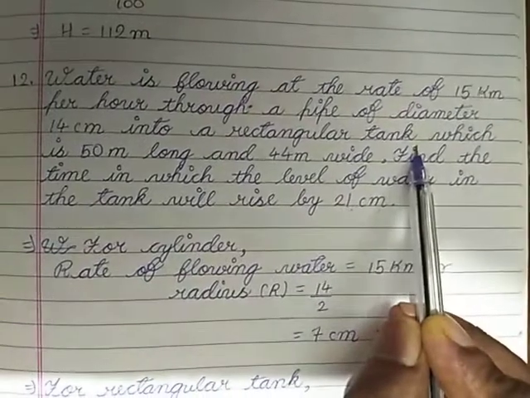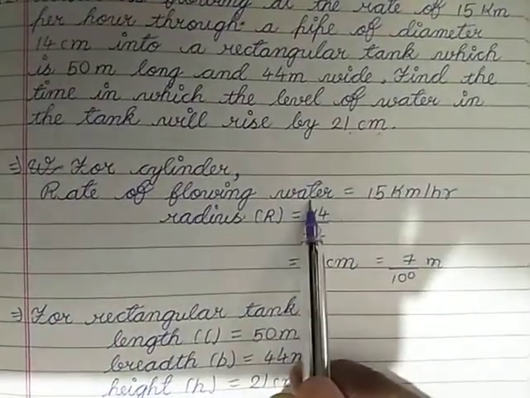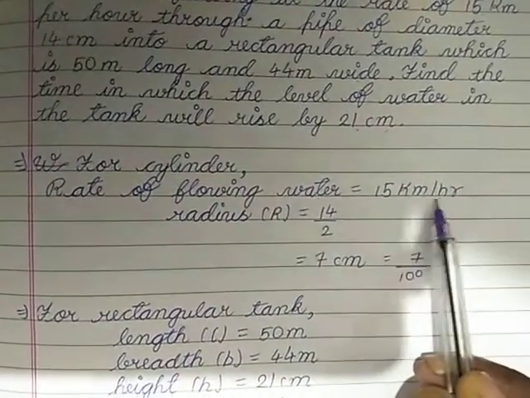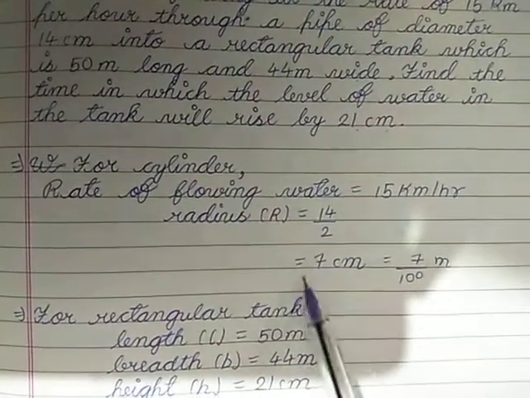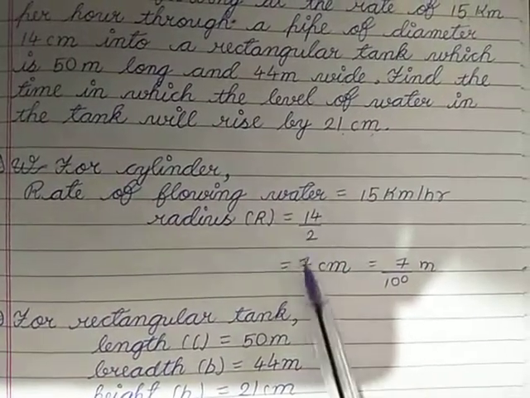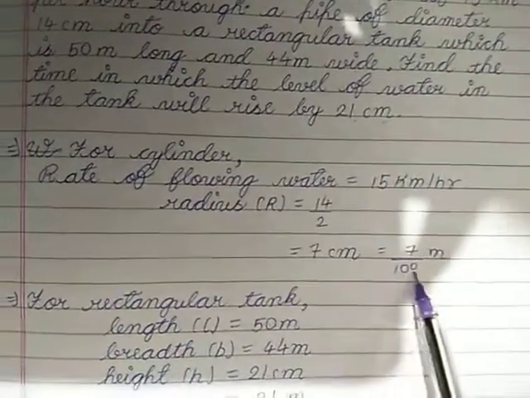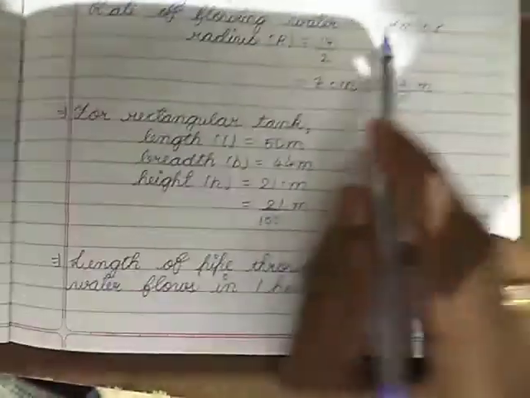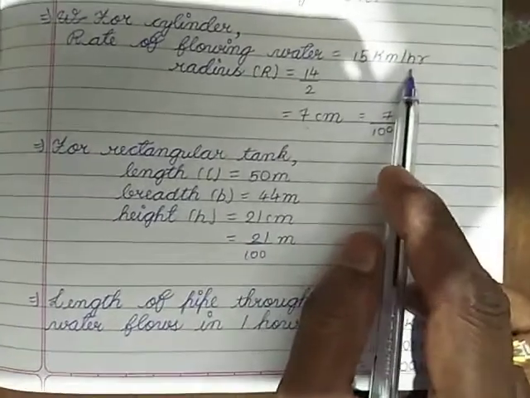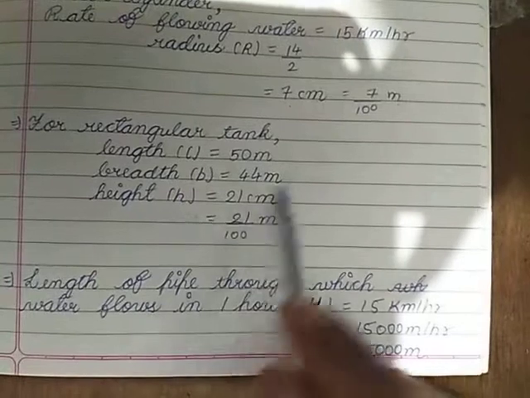For the cylinder, the rate of flowing water is 15 kilometers per hour, and the diameter is 14, so the radius is 7 centimeters, which converted into meter is 7 upon 100 meter. For the rectangular tank, we have L, B, H.